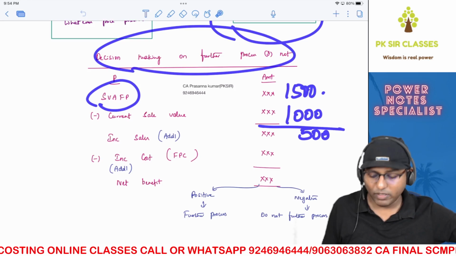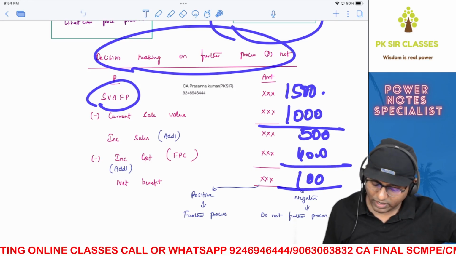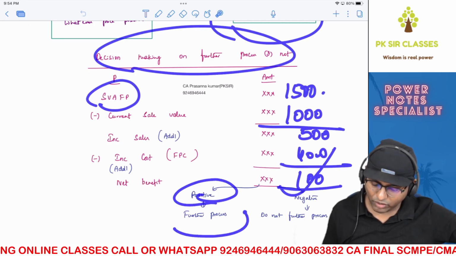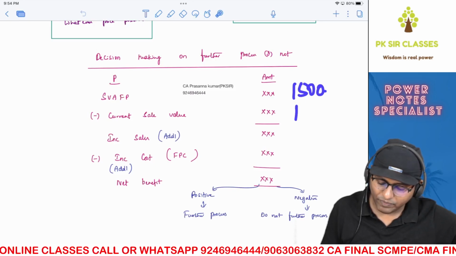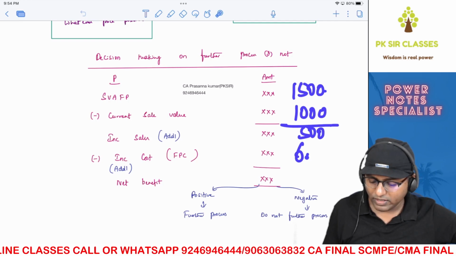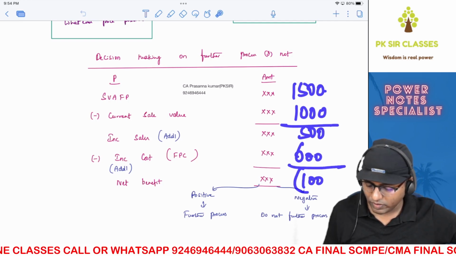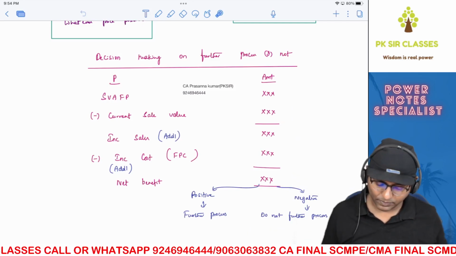What is the cost for further processing? Let's say it is 400. Then there is a net benefit of 100. In that case, you can further process. So if it's positive, you can further process. Suppose your sale value after further processing is 1,500. Right now, the sale value is 1,000. So additional sales is 500. Whereas the additional cost is 600. In that case, this will be 100 negative. Then do not further process. Very simple. Very, very simple.